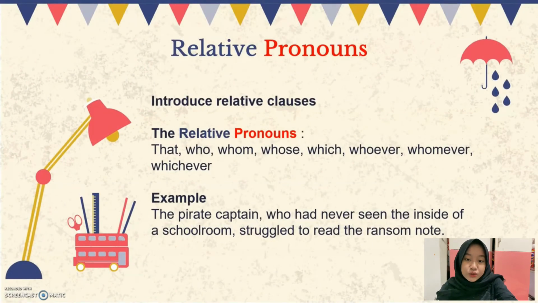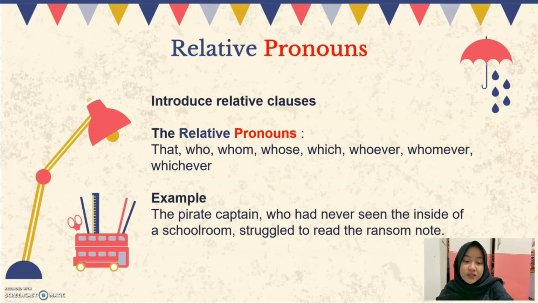Relative pronouns. They introduce relative clauses. The relative pronouns are the following: that, who, whom, whose, which, whoever, whomever, whichever. Here we have an example. The pirate captain, who had never seen the inside of a schoolroom, struggled to read the ransom note.